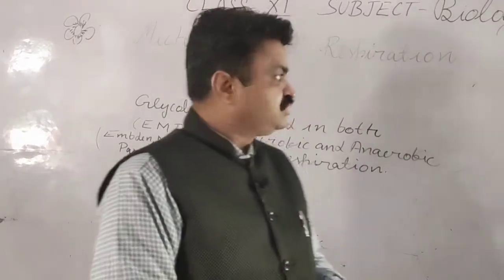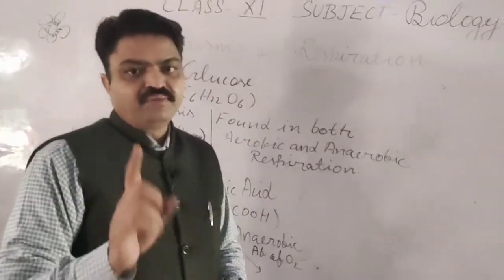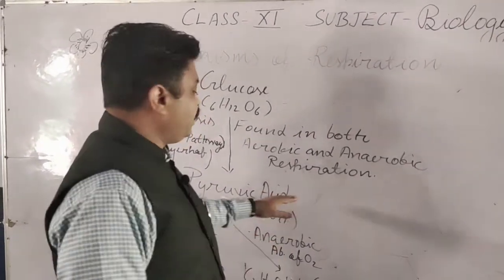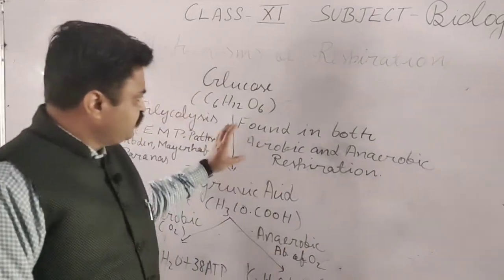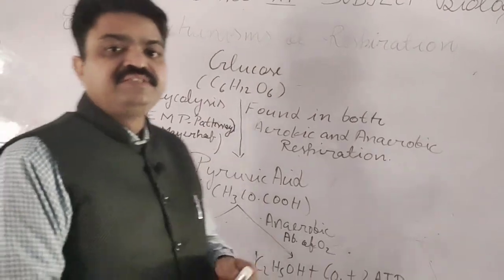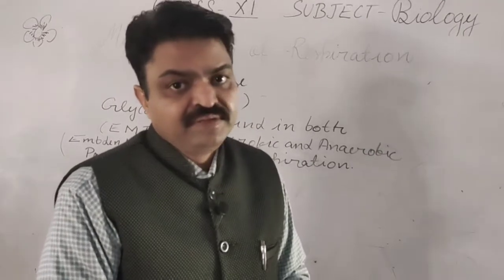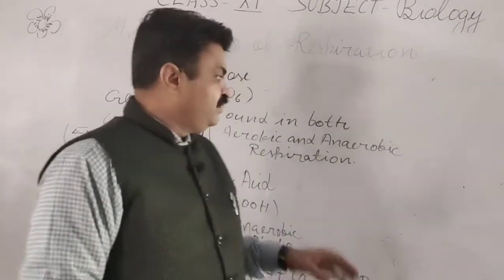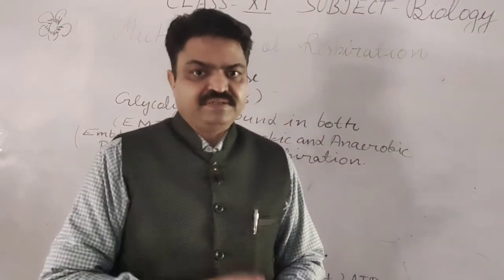In this process the glucose is broken down into pyruvic acid, and 2 ATP is also released. This process, the glycolysis or EMP pathway, is found in both types of plants, aerobes and anaerobes, because it is needed in both aerobic and anaerobic respiration.